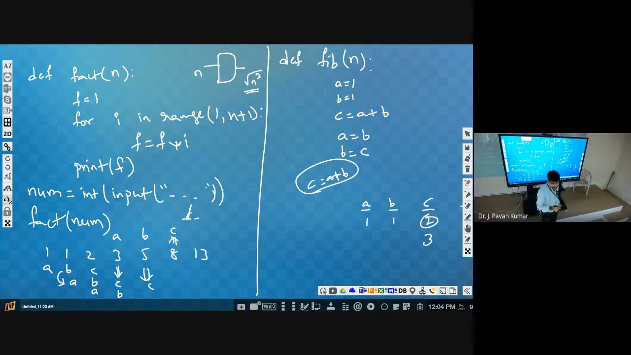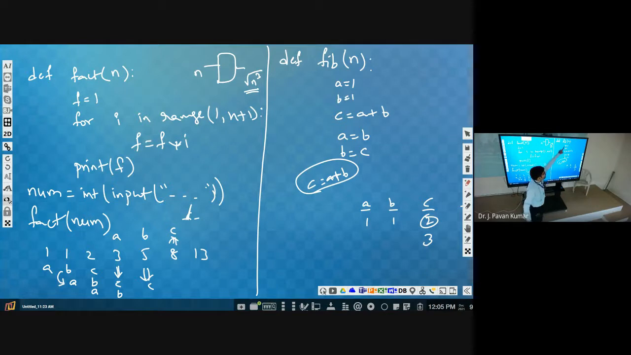Afterwards a is equal to b, b is equal to c, again we will be calculating c is equal to a plus b. So these three statements we are repeating for a certain number of times. How many times do we have to repeat?